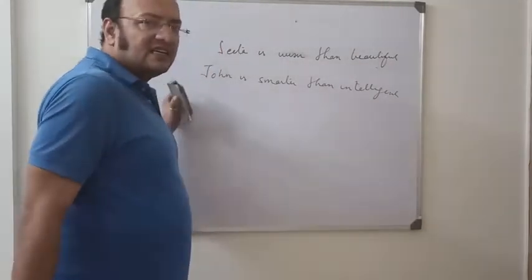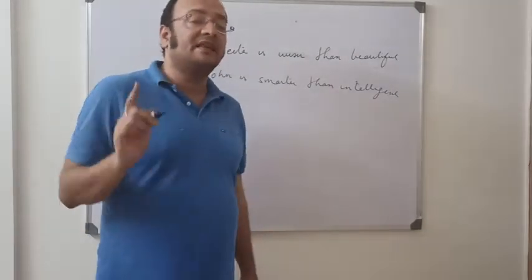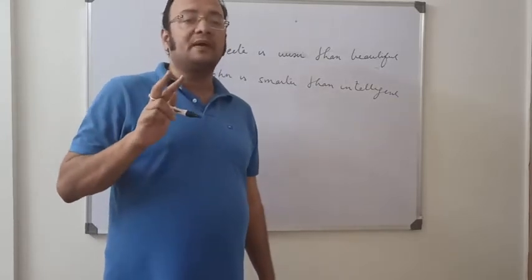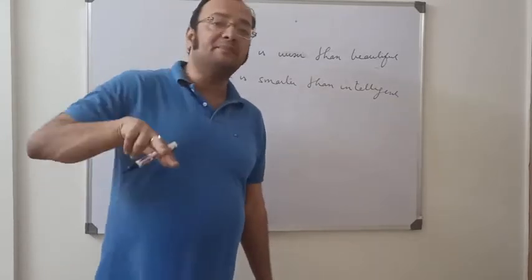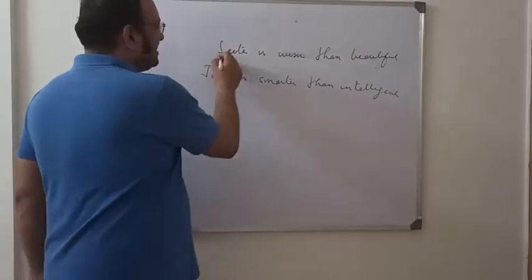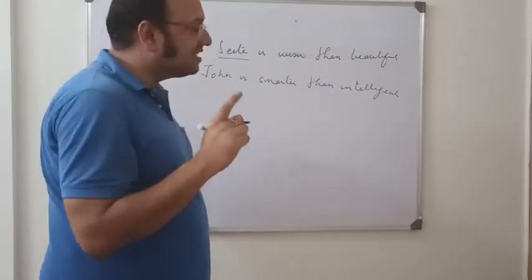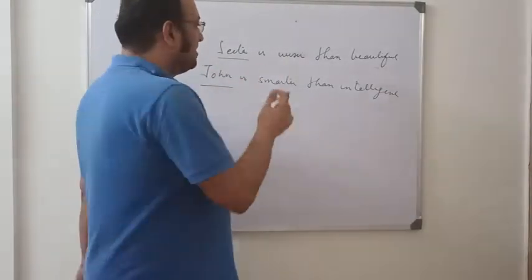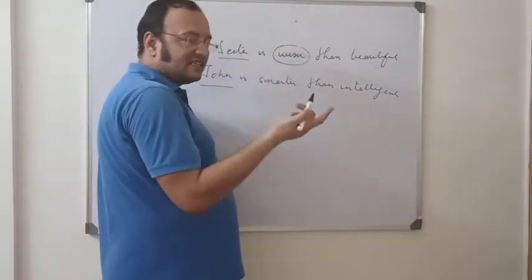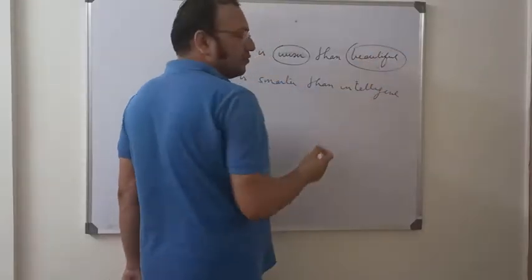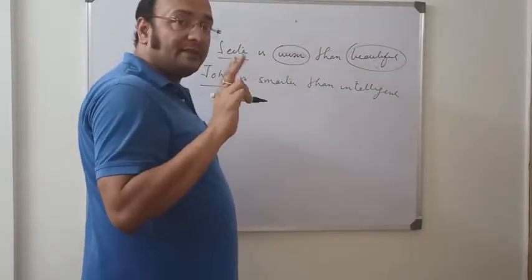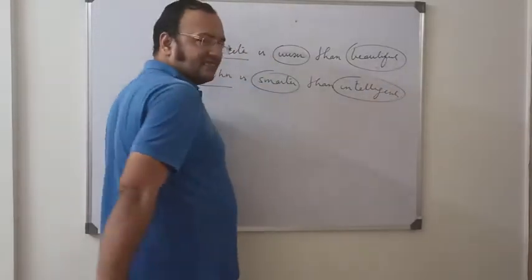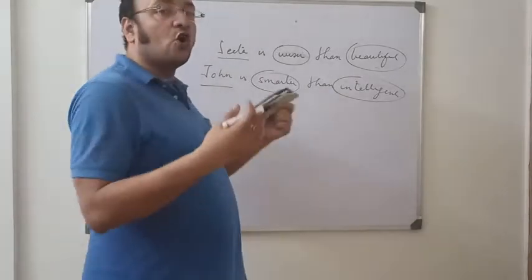You can see that we can make comparisons when only one entity is there. But we have to compare 2 qualities within the same person. Here we have Sita as the only one entity, John as the only one entity. But what are the qualities? One is wisdom, wiser. One is beauty, beautiful. 2 qualities, wisdom and beauty. Smartness and intelligence. But both these sentences are incorrect.